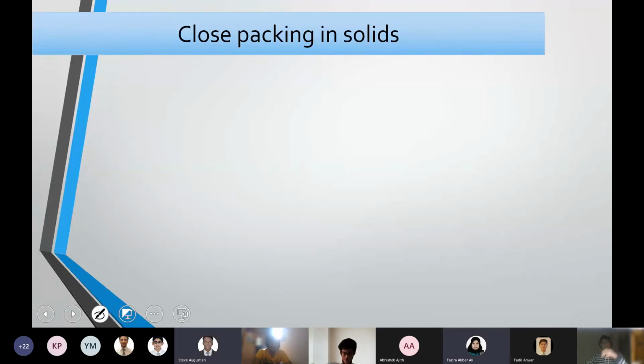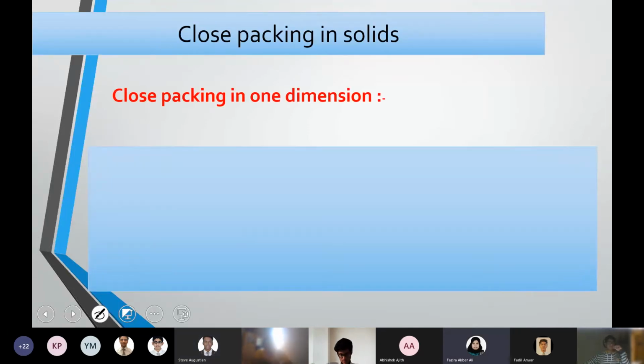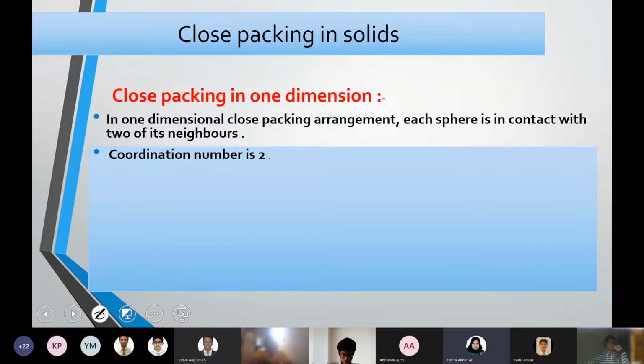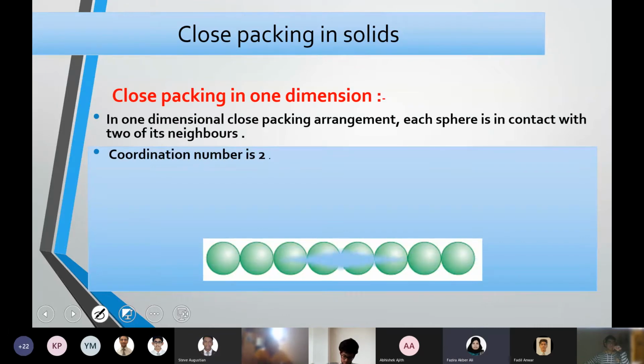We'll start with close packing in 1 dimensional arrangement. In 1 dimension, that is the simplest way of arranging particles. 1 dimension means a linear arrangement, only along the x-axis, or any one axis along one direction. You just write close packing in 1 dimension, draw this diagram and show the coordination number. That is enough, because 1D needs no much explanation. That is just the basic.